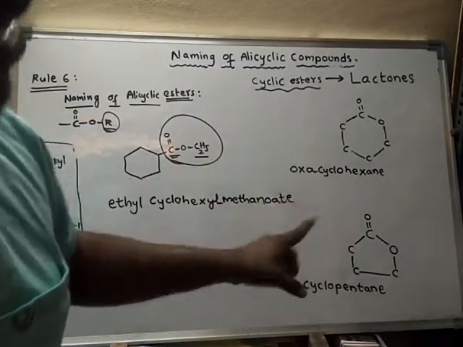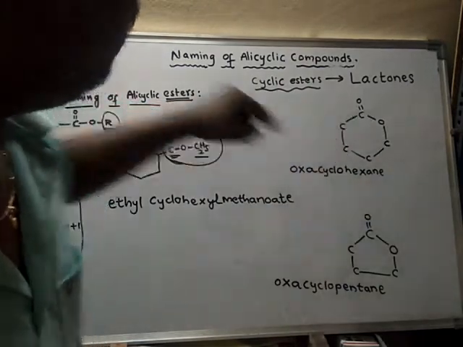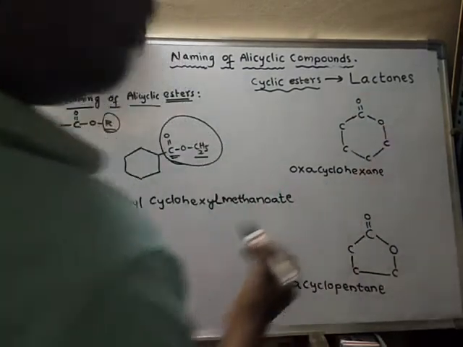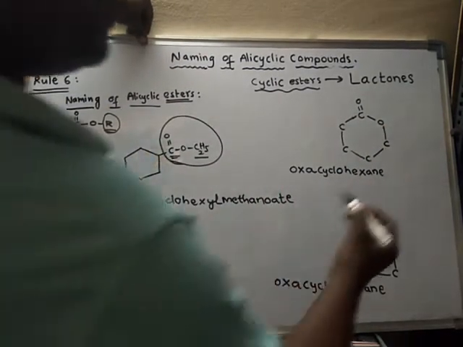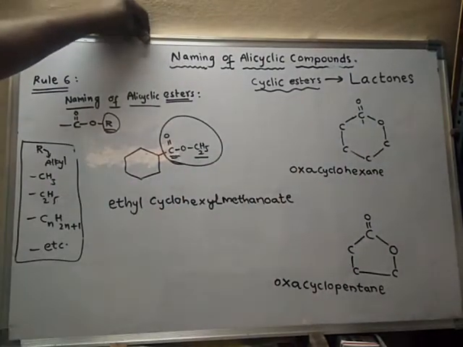But the name is not finished. Still some more we have to write. Look here. Always remember that this is the carbon of the functional group. Hence the carbon of the functional group should get the least number, number 1.